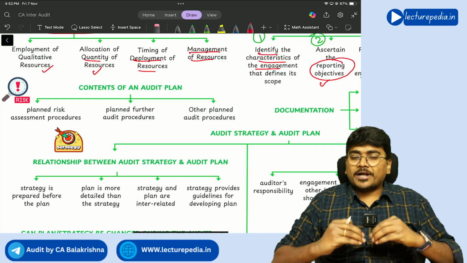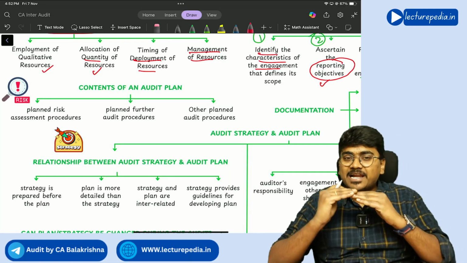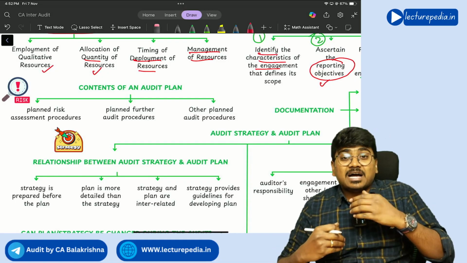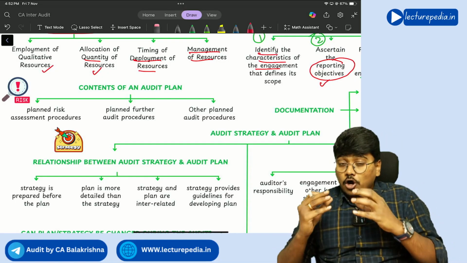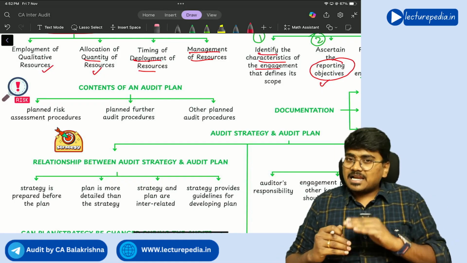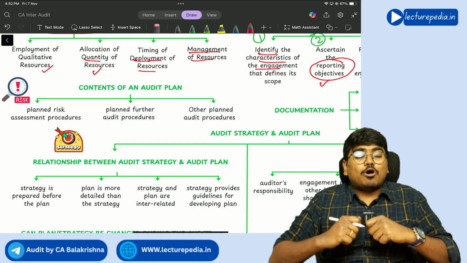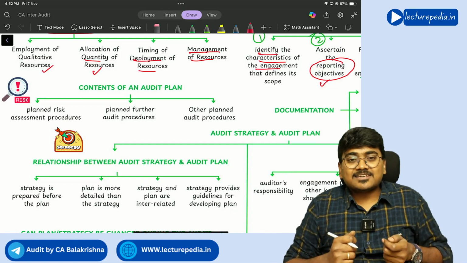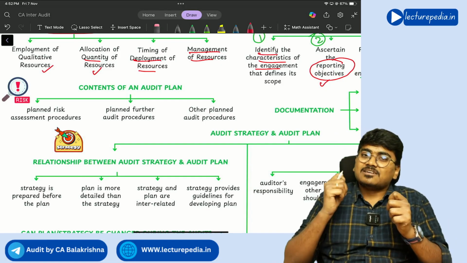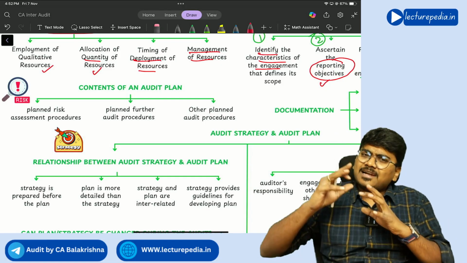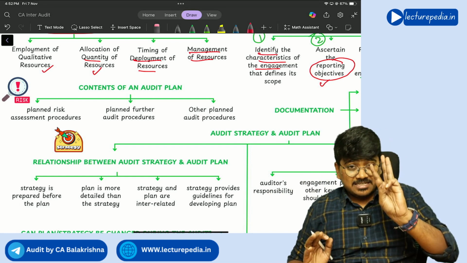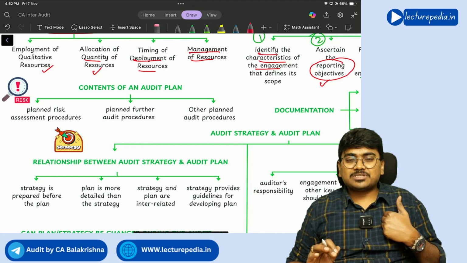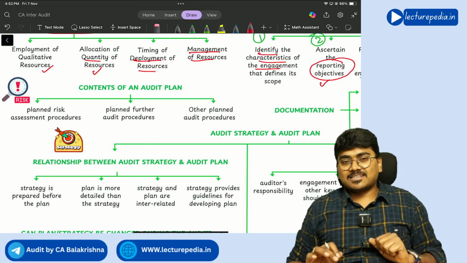Now going to the audit plan. I told you the audit plan is more detailed when compared to the strategy. The audit plan will be prepared after the strategy is prepared, and the audit plan is prepared based on the strategy. All these points I told you. Now what will be there in the audit plan? The audit plan contains risk assessment procedures, further audit procedures, and additional audit procedures. These three things will be there. What these risk assessment and further audit procedures are, we will cover while discussing SA 315.